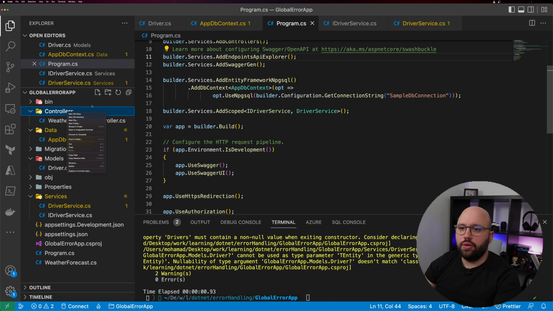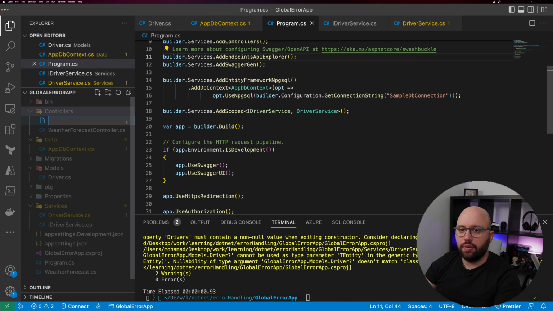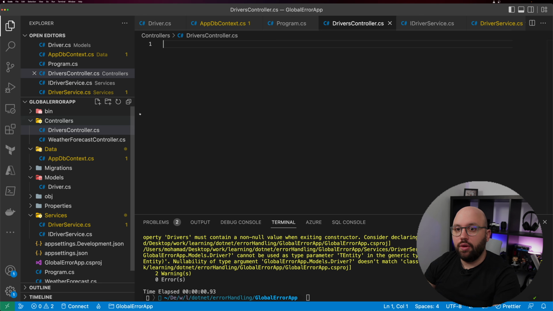Visual Studio Code, actually, it causes headaches, to be honest. Drivers controller. Like, it is something that belongs to Microsoft. Why they don't have better support for .NET applications, I don't know. Anyways, that's a topic for a completely different day.